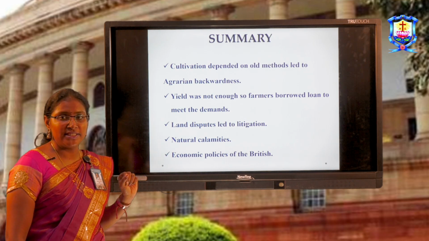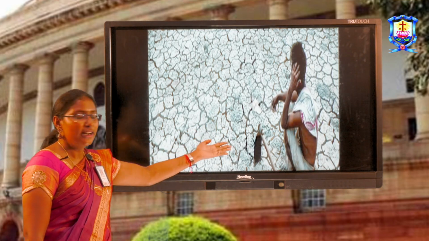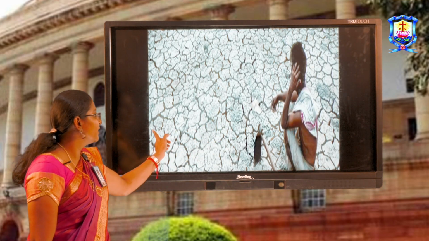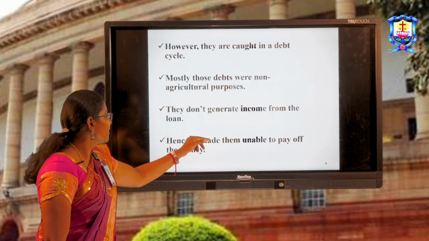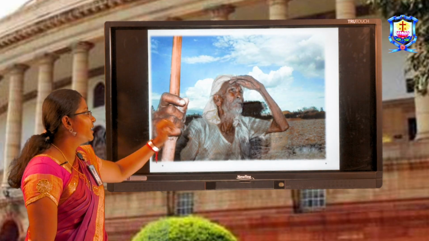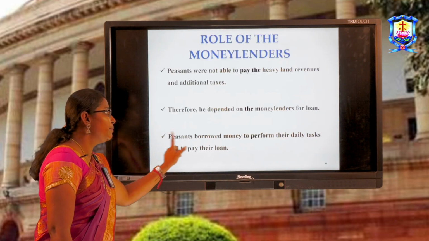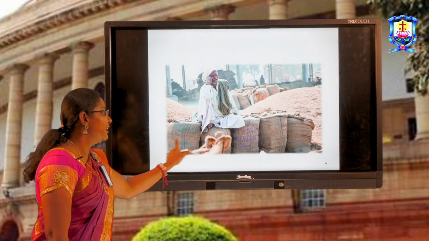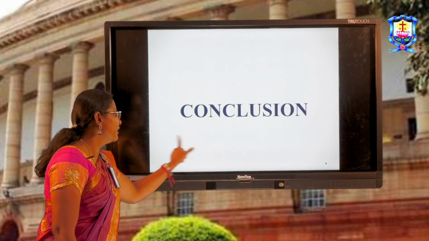And natural calamities. Like I showed in the previous picture, you can see very well the condition of drought, the famine. It is like he is expecting the rain. So you can see natural calamities directly play a role in affecting rural indebtedness, falling into the trap of rural indebtedness.